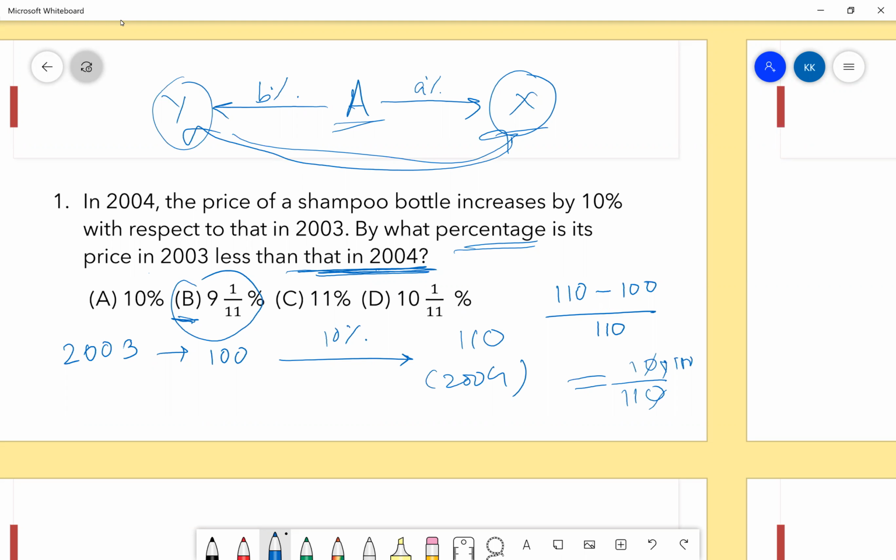What value should I take for A, ideally? 100, because the calculations will be easy. Yes, that is called the base 100 method. It will ease your calculations. You can solve it using equations, trust me, you'll get the answer. There's nothing wrong in it. It's just that you will waste your precious time.